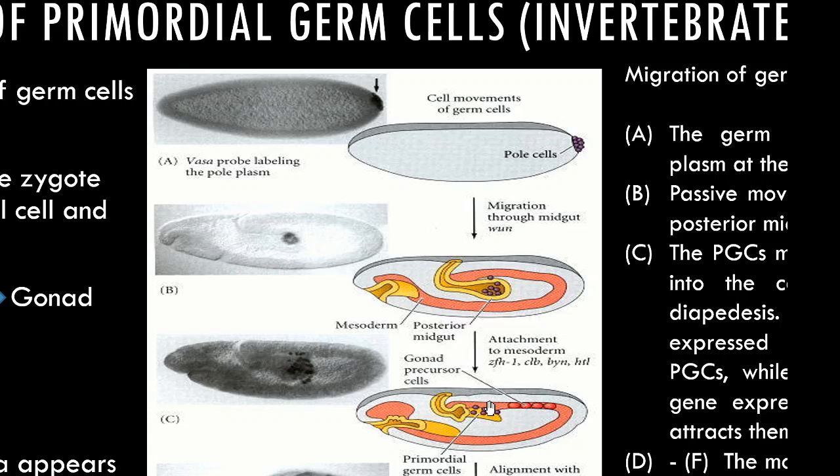They attach to the mesoderm. This red structure is the mesoderm. These red cells are the precursor cells of the gonad, so they will eventually form the gonad.